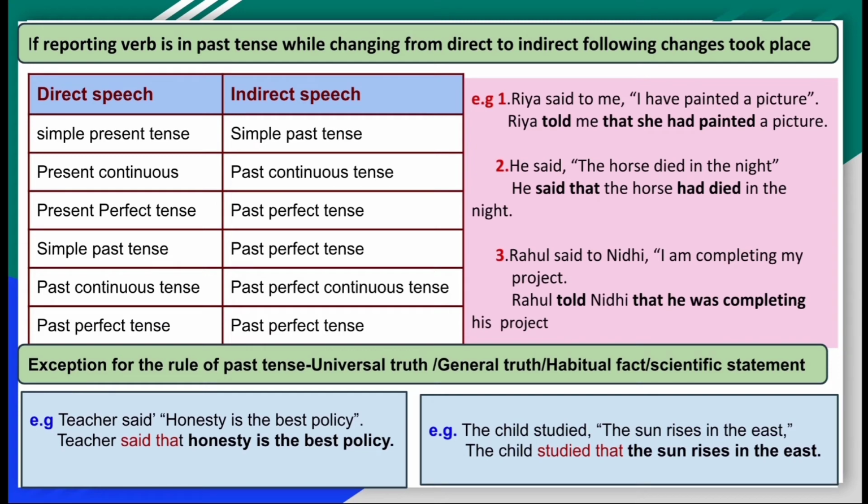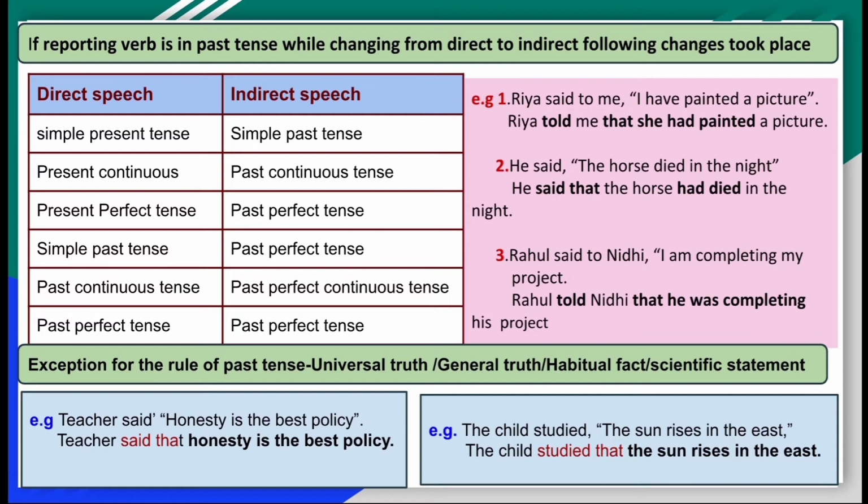If the reporting verb is in the past tense, while changing from direct to indirect, the following changes take place, from direct speech to indirect speech. Simple present tense turns into simple past tense, present continuous into past continuous, present perfect tense into past perfect, simple past tense into past perfect, past continuous into past perfect continuous tense, and past perfect tense remains past perfect tense.